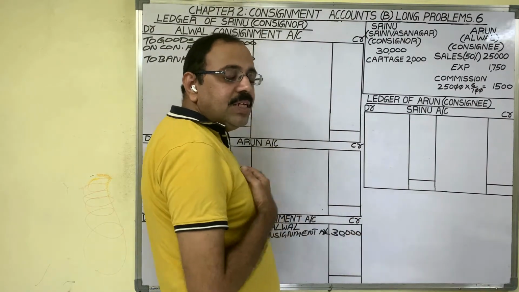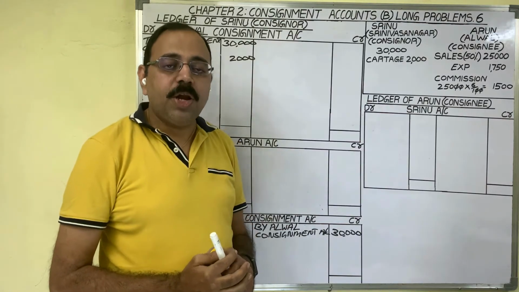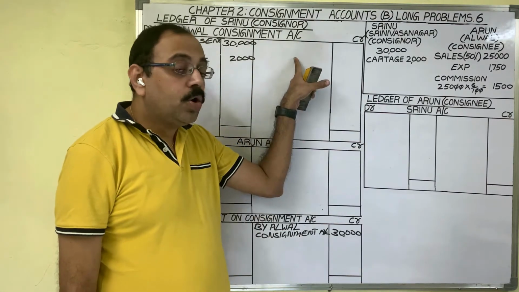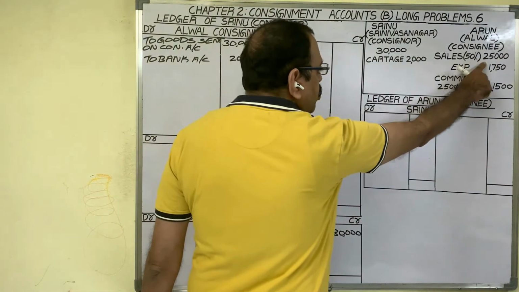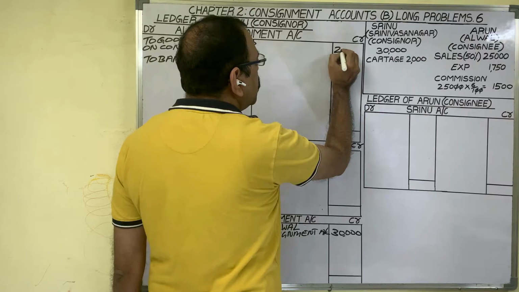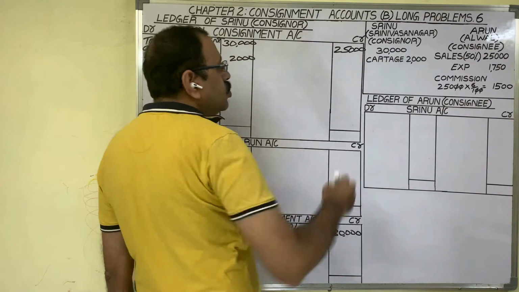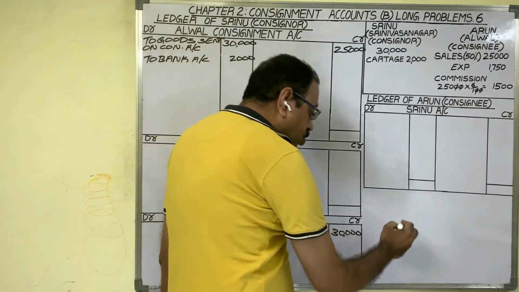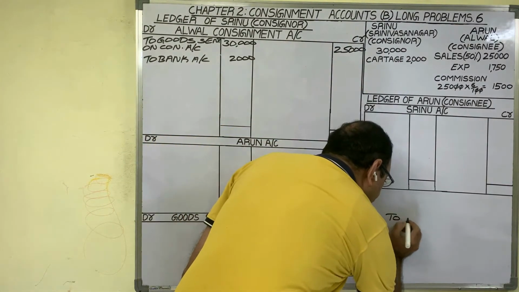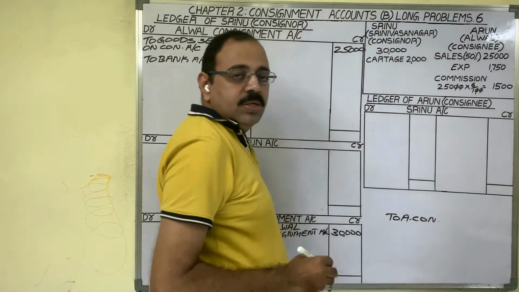Sales. For consignment business, sale is an income. As per nominal account rule, incomes are to be credited. Sales amount is 25,000 rupees given in the question. If you want to credit 25,000 rupees in consignment account, while writing the entry also, we should credit consignment account.